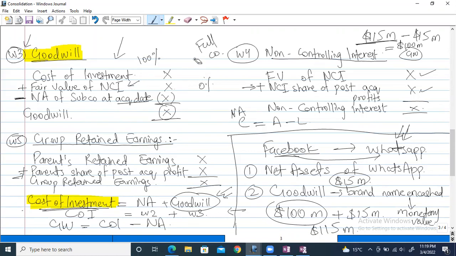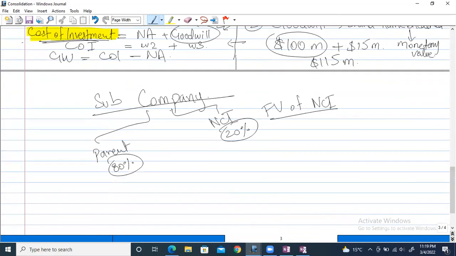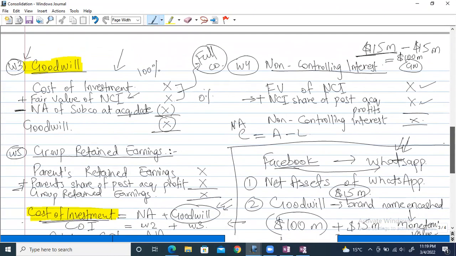Again, these first two amounts basically make up the full company, the same concept that I explained over here. A company is made up of two parts: one is the parent share, one is the NCI share. So the cost of investment is what the parent will pay, not the NCI, because NCI is already existing over there. NCI is just the calculation of the remaining amount.